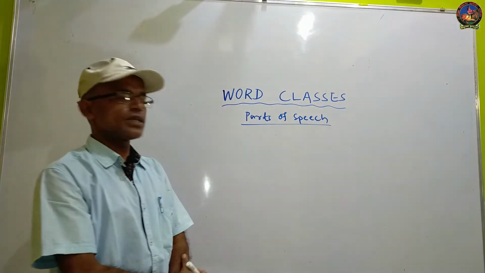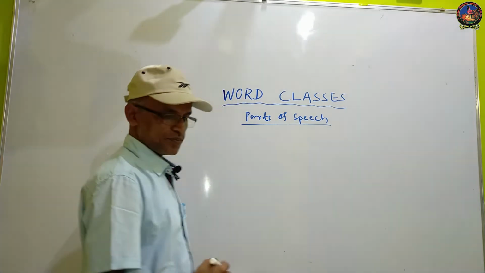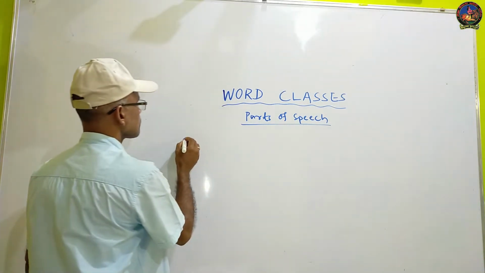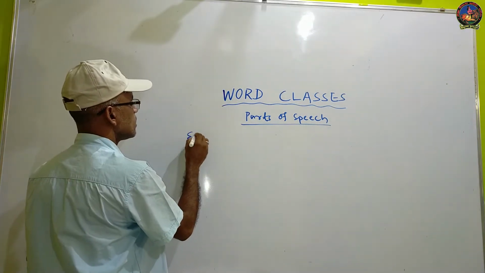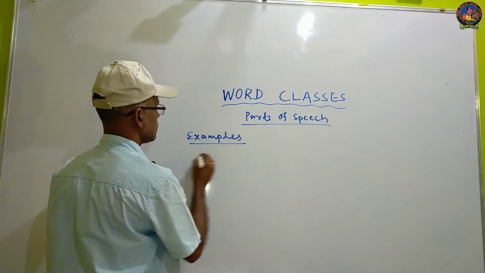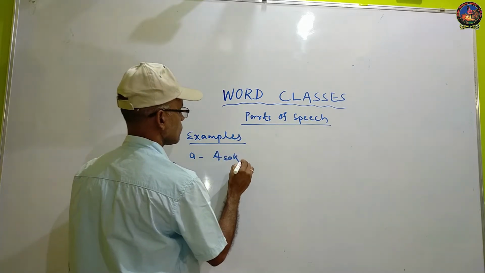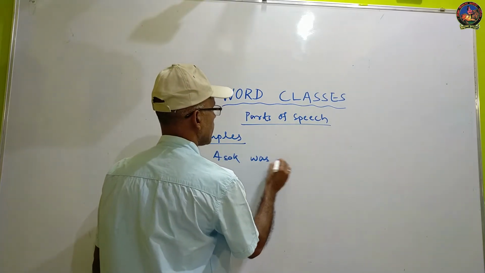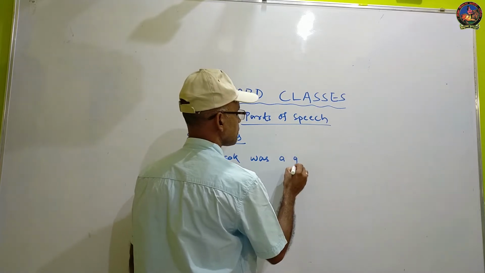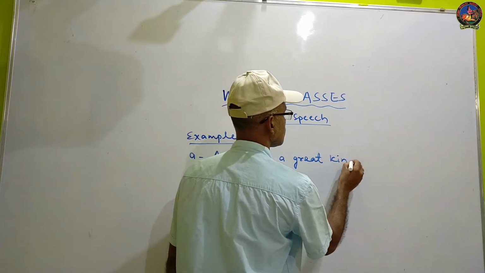First, mark the example: Ashok was a great king.